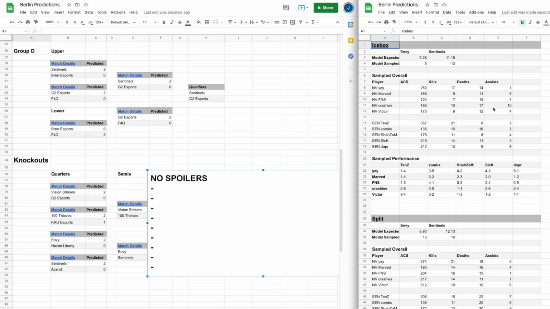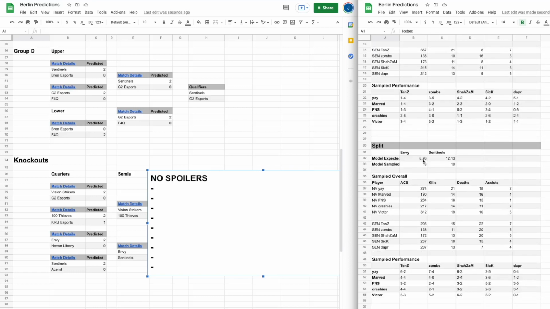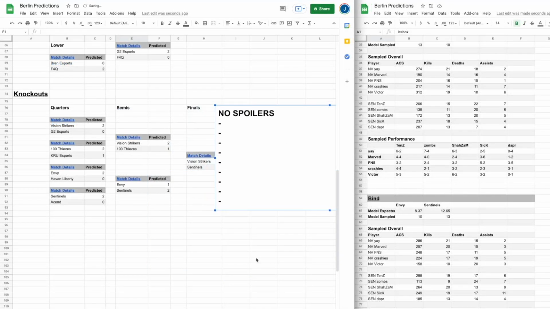In the other semis, we have an NA vs NA matchup. Sentinels completely dominate map 1 with a great performance from tenz. Ye and Victor bounce back and help Envy take map 2. However, the tournament's favorites will not go down, and their IGL Shazam leads them to a map 3 win. So we have here the two teams that will vie for the championship are Vision Strikers, champions of Korea, and Sentinels, champions of North America.